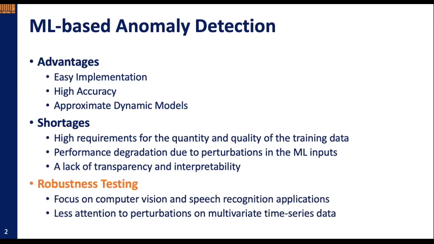Although the robustness of machine learning models against adversarial perturbations has been widely studied for computer vision and speech recognition applications, less attention has been paid to the robustness of anomaly detection models against perturbations on multivariate time series data, or possible methods to improve the robustness of safety monitoring.